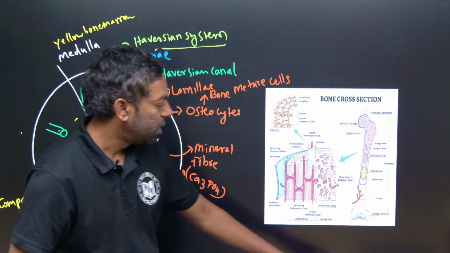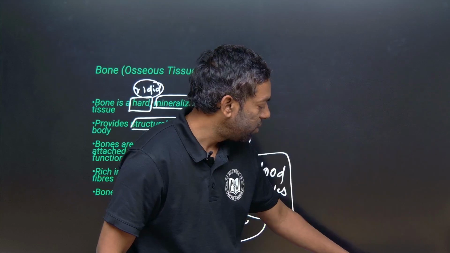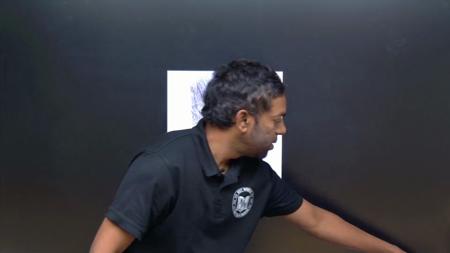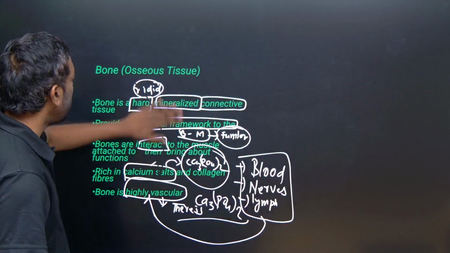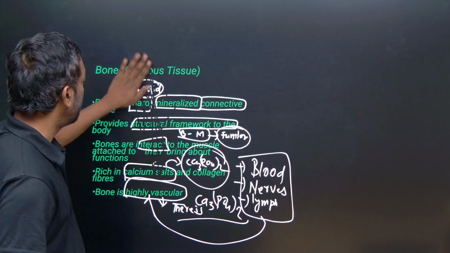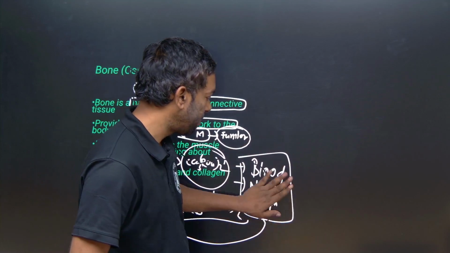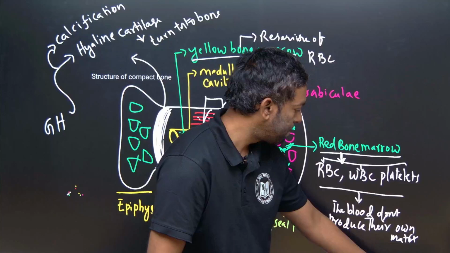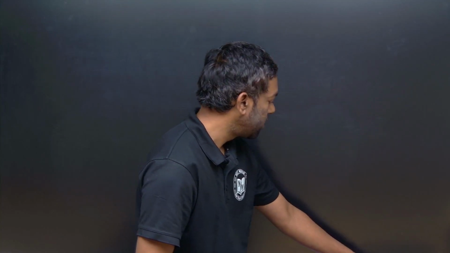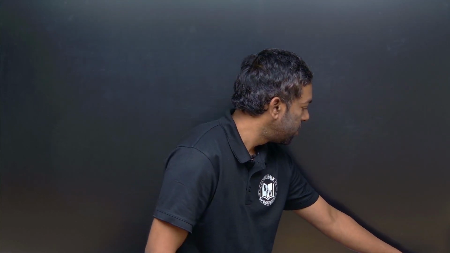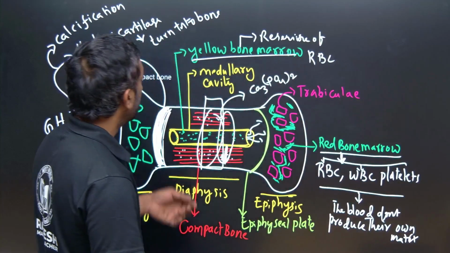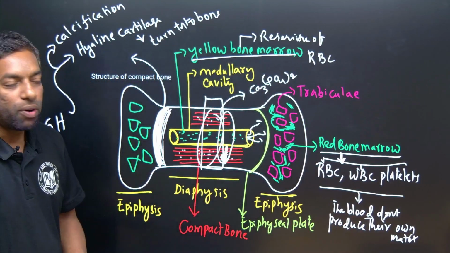Yes, we are going to look at this bone again. Yeah, this is the compact bone, guys.